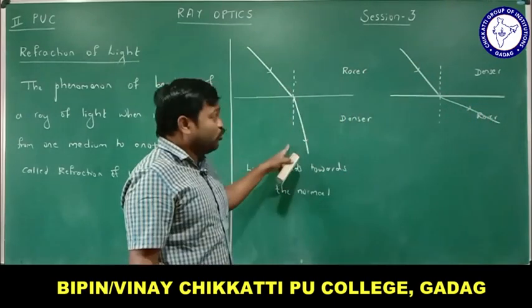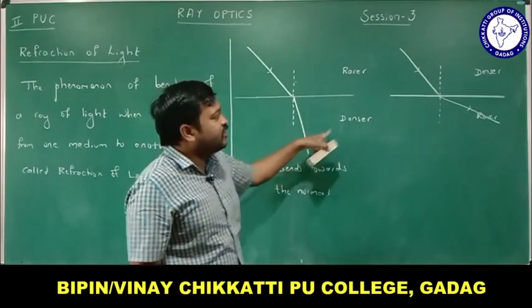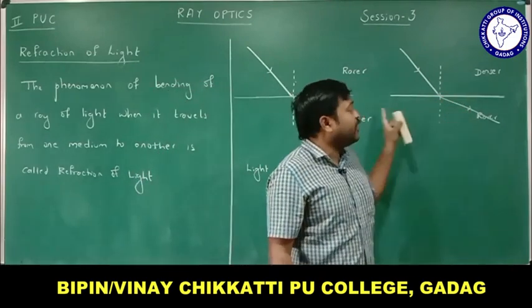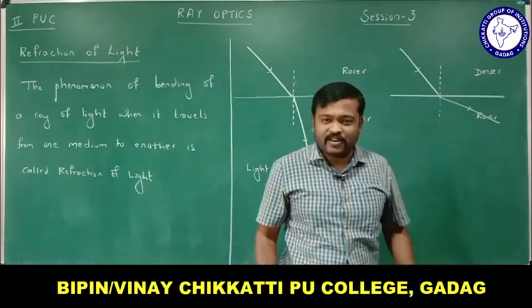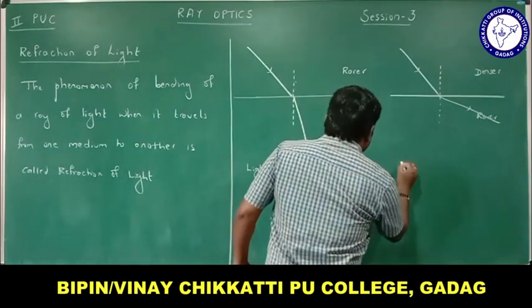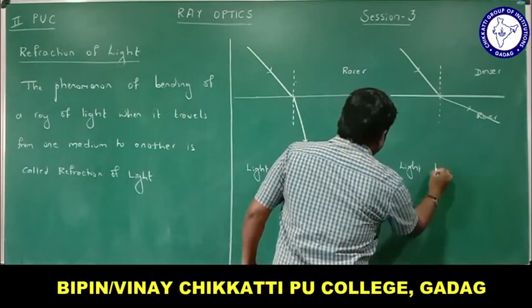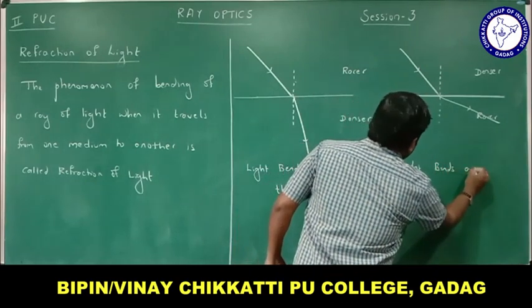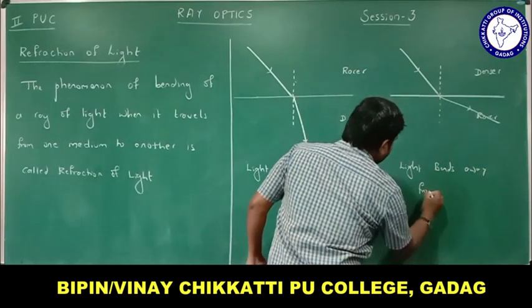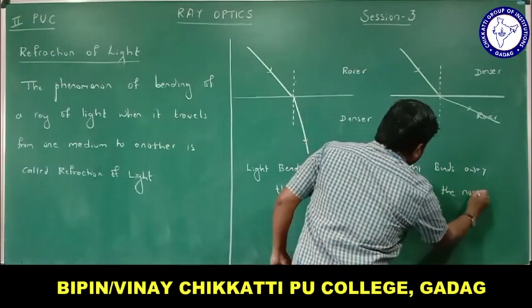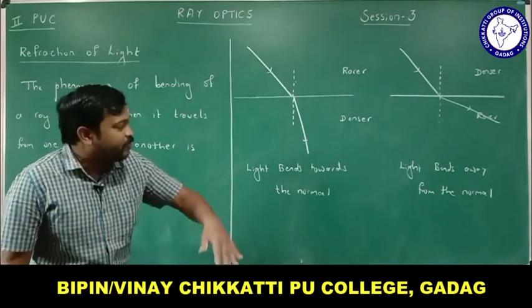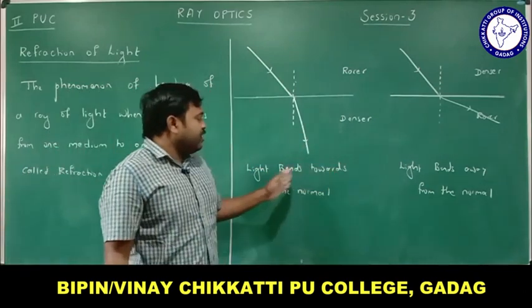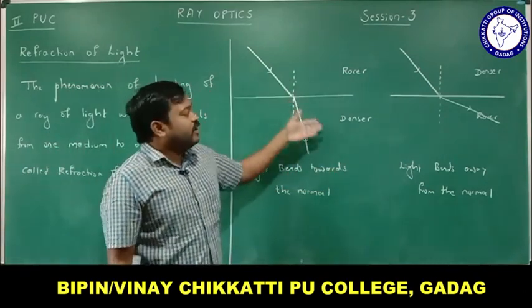It moves towards the normal when it travels from rarer to denser. When it moves from denser to rarer medium, it moves away from the normal. As the speed increases, it moves away from the normal. So, here let me state like this: light bends away from the normal. If a ray of light travels from denser to rarer medium, light bends away from the normal, and it bends towards the normal when it moves from rarer to denser medium.